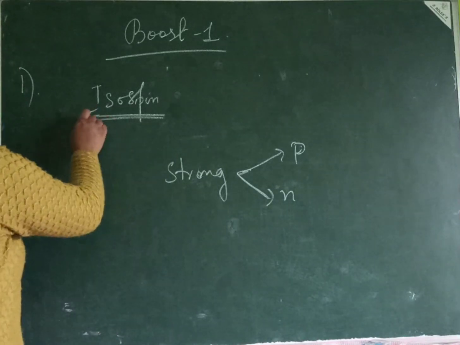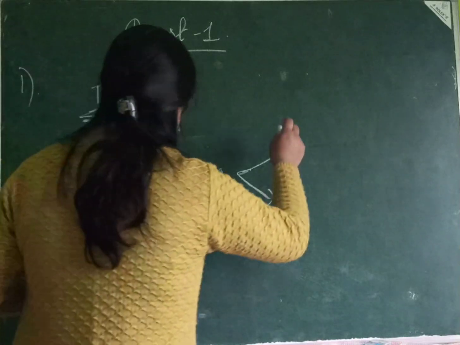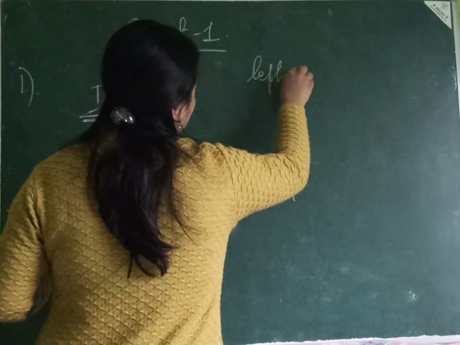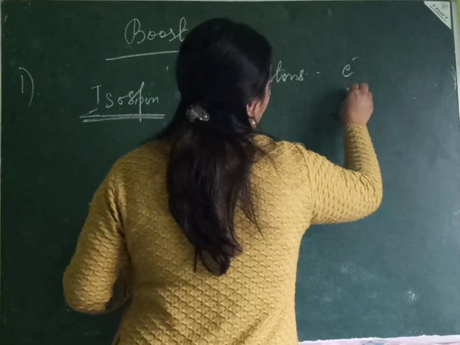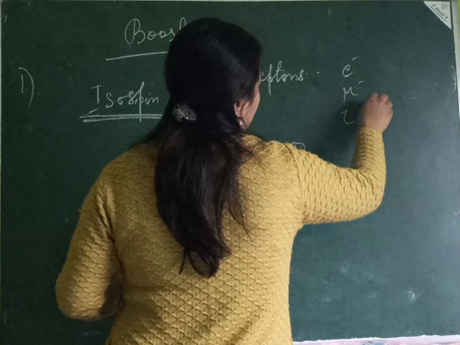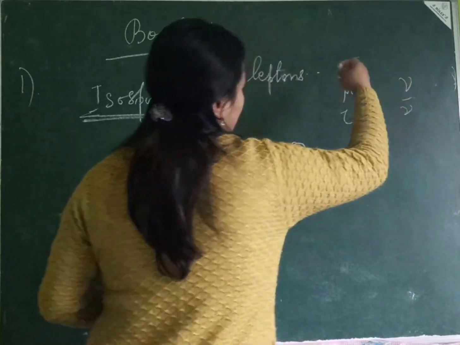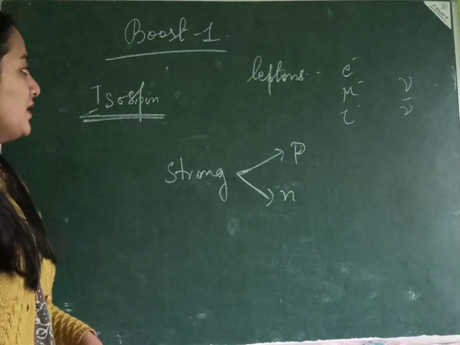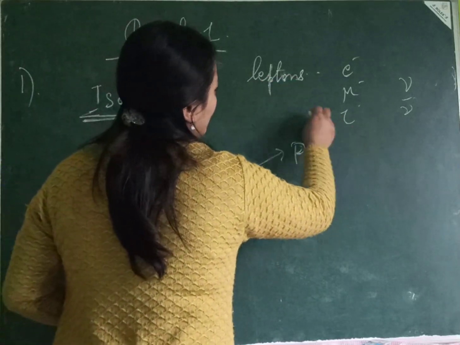So here the question says, why don't leptons have isospin number? And first, what are leptons? So leptons are your electrons, right? Muons, tauons, right? And their respective neutrinos and antineutrinos, right? So electron neutrino, muon neutrinos, tau neutrinos. These leptons do not take part in strong interactions.